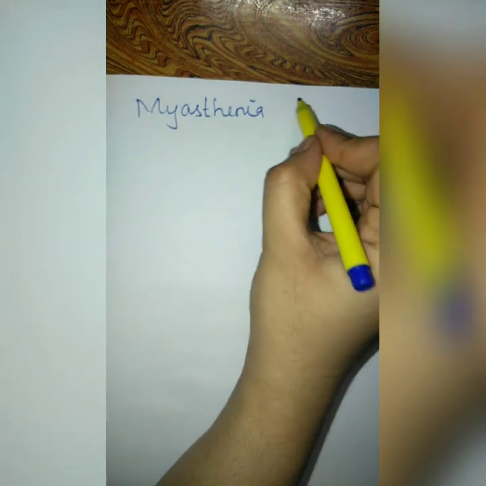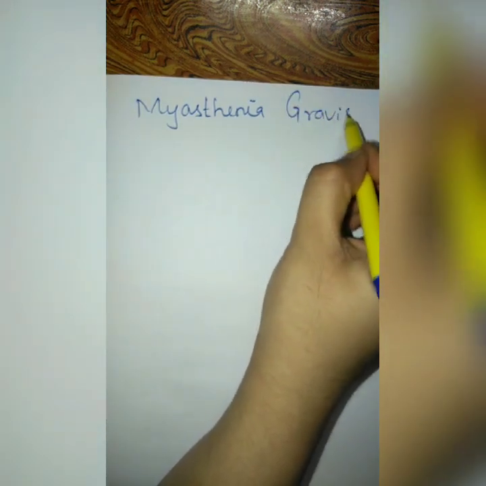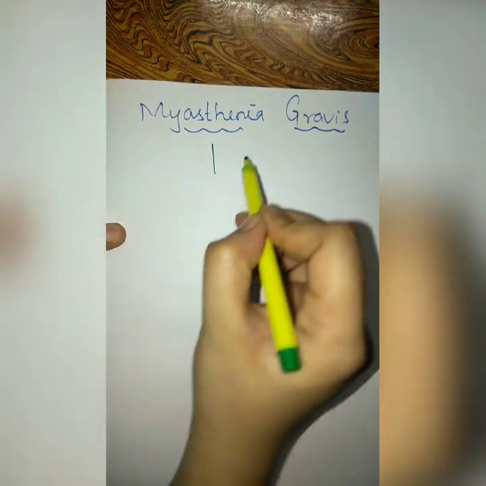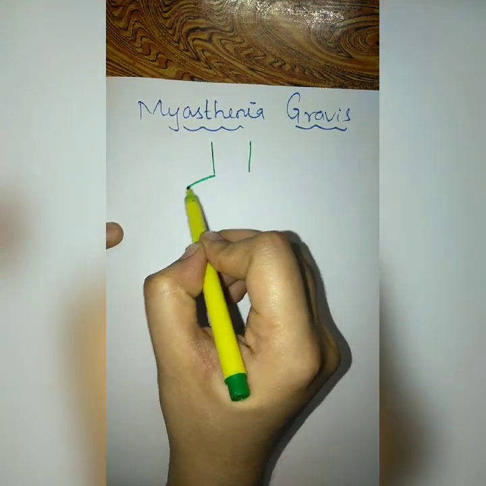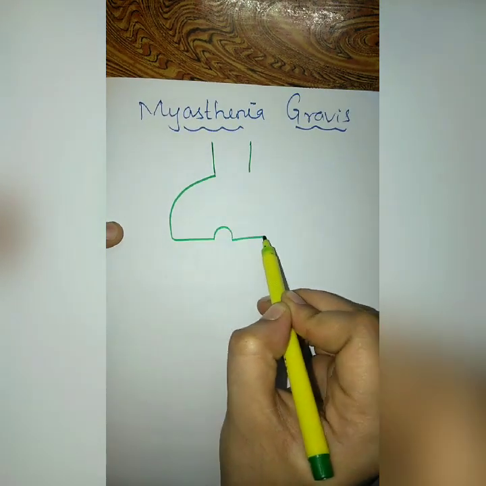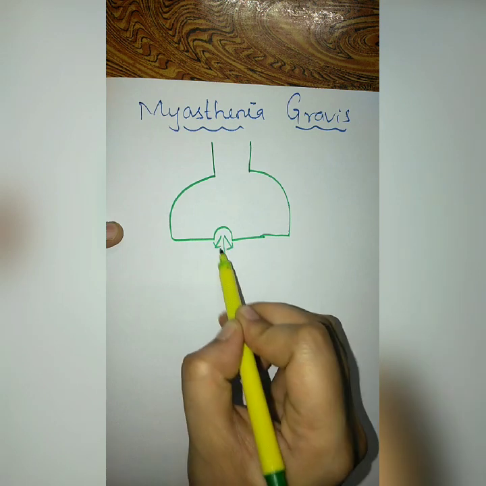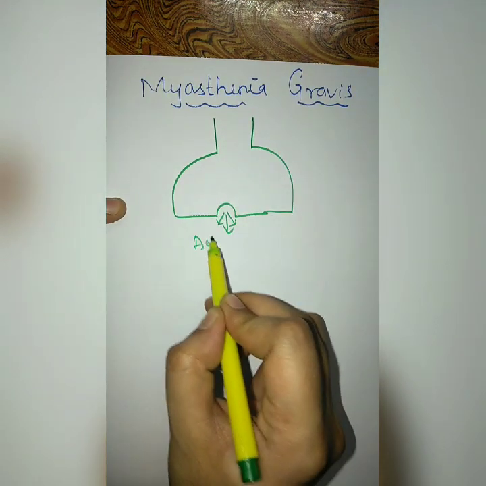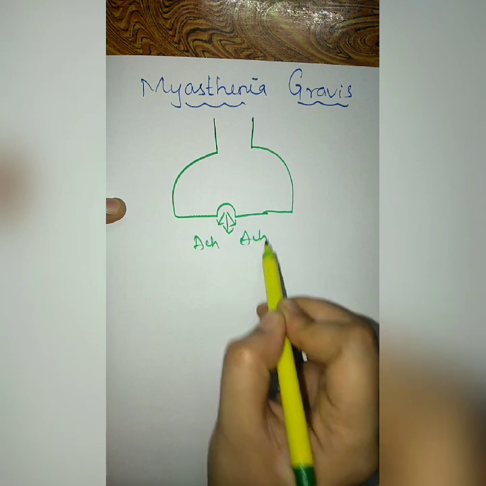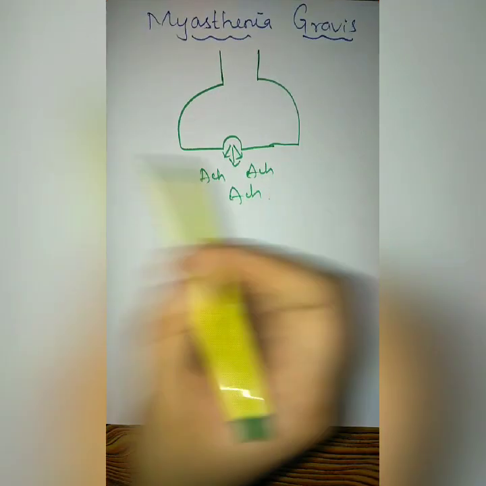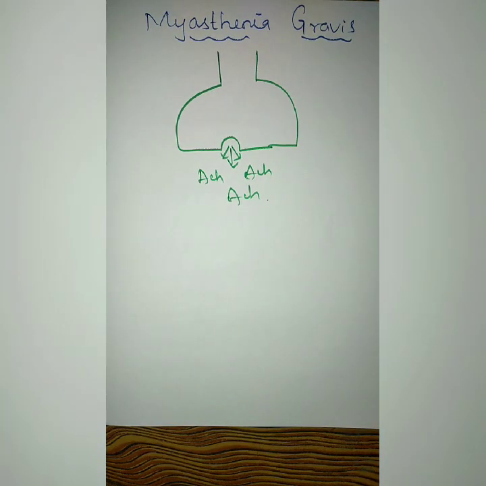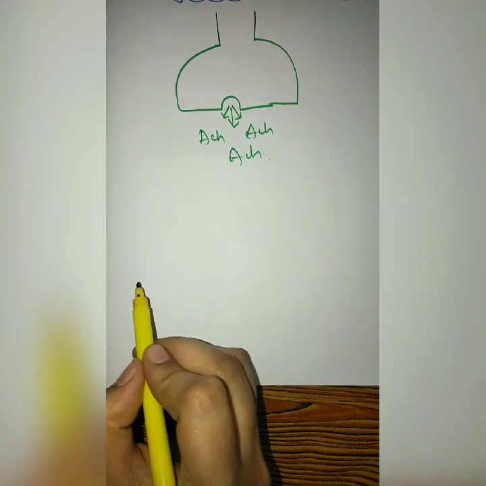Myasthenia gravis is a problem of your skeletal muscle. Suppose this is your motor neuron, that is your cholinergic neuron, which will be releasing your neurotransmitter, acetylcholine. And suppose this is your skeletal muscle.